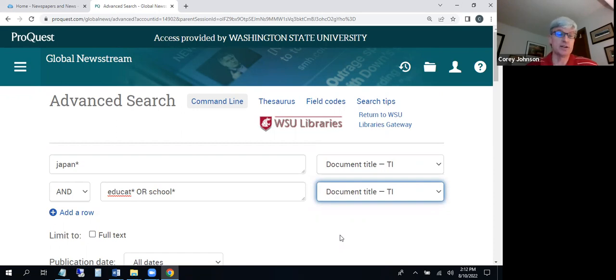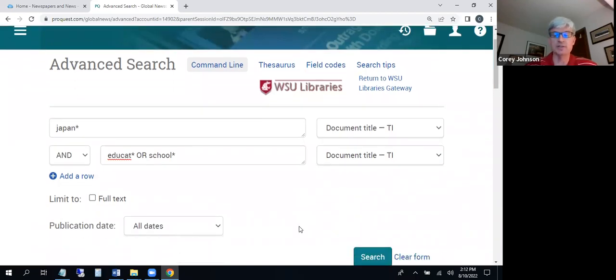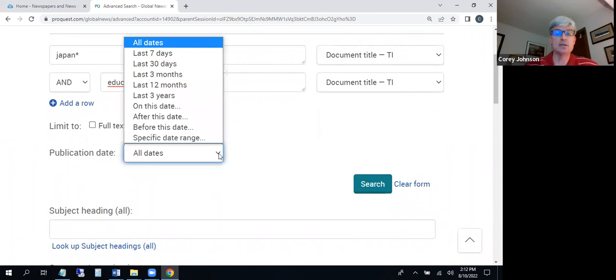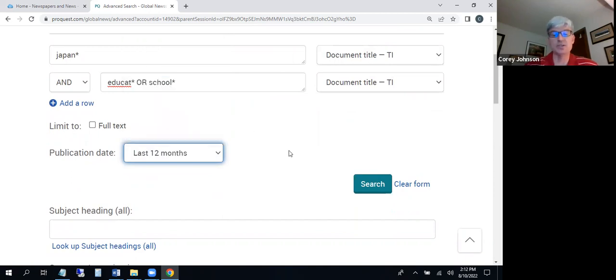Now, if it turns out I don't get anything back or a small number of irrelevant things, then I'll have to broaden my search. But typically that's where I like to start and hope that I can get some very relevant and helpful articles right off the bat. I'm going to also come down here and limit, because within the assignment, contemporary is defined as within the last year. So I'm going to limit to the last 12 months. Again, in your particular section of RCI, your instructor might view a contemporary article as something within the last 5 years, or even have a different definition of that. So just pay attention for your particular class.